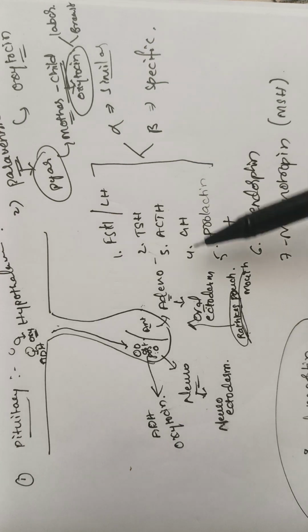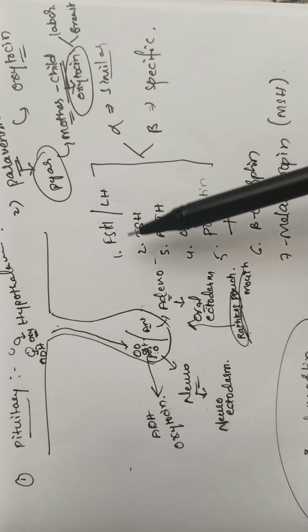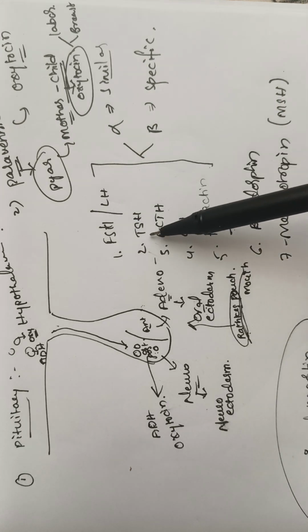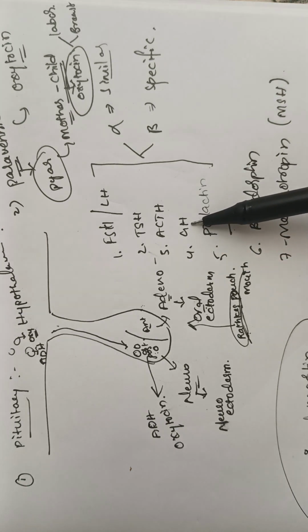Whereas in the adenohypophysis, we have 5 types of trophs, groups of cells, like gonadotropes, thyrotropes, corticotropes, somatotropes, like that. From the gonadotropes, we are getting FSH and LH, thyrotropes produce TSH, corticotropes produce ACTH, and somatotropes produce growth hormone. And what we call lactotropes produce the prolactin.